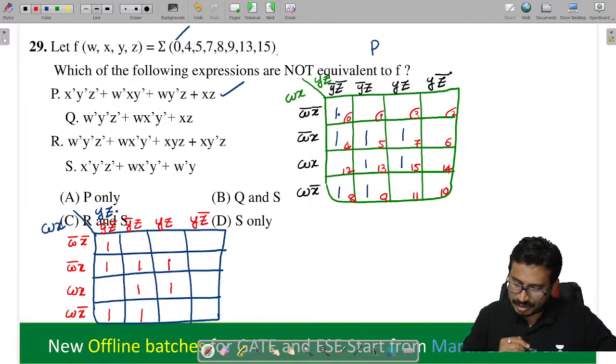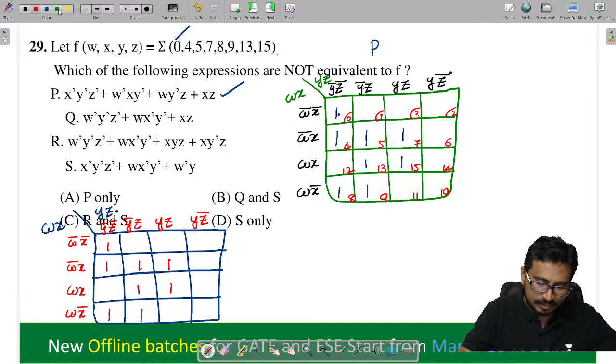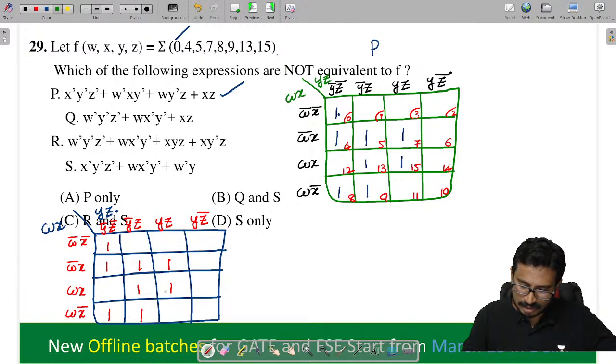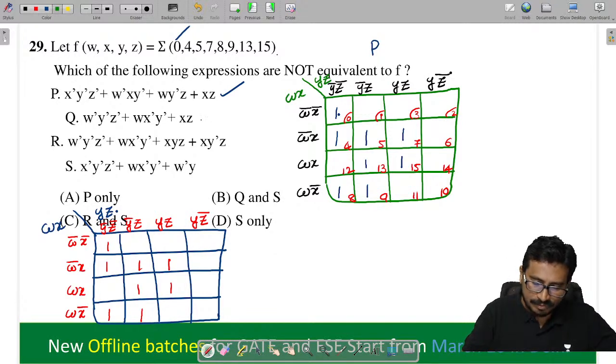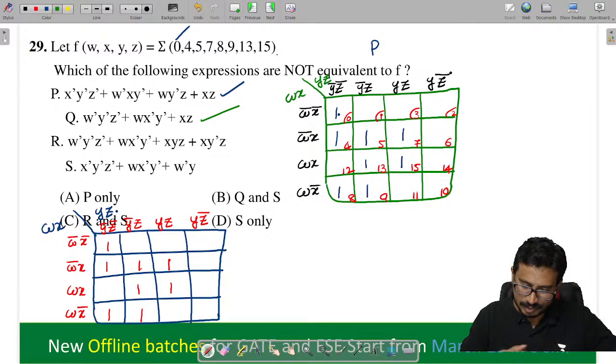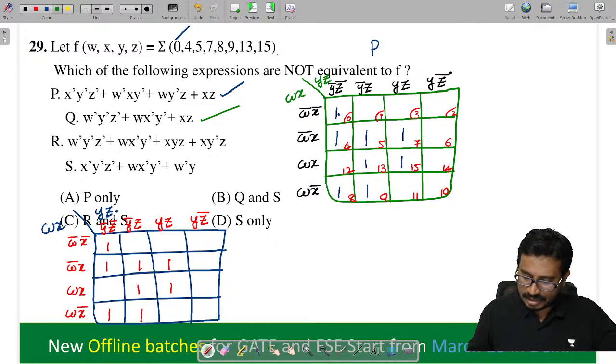Now check this thing here. Is this minterm same as earlier? So see this thing, this is 0, 4, 5, 7, 13. Yes, exactly same now. So Q is also same. Right. Next, let us see the R. Check for R also.